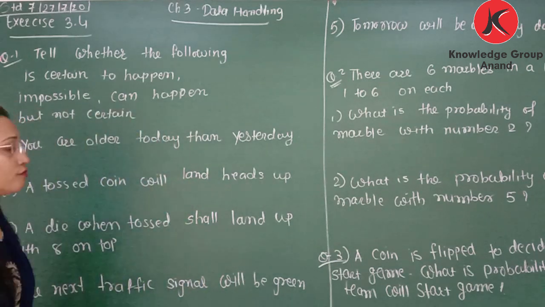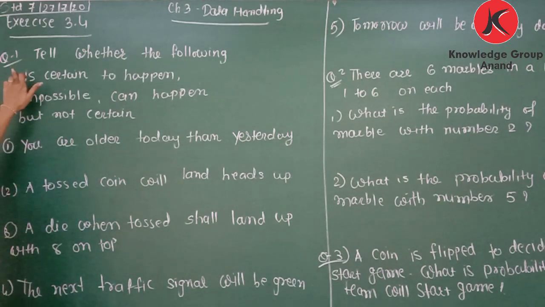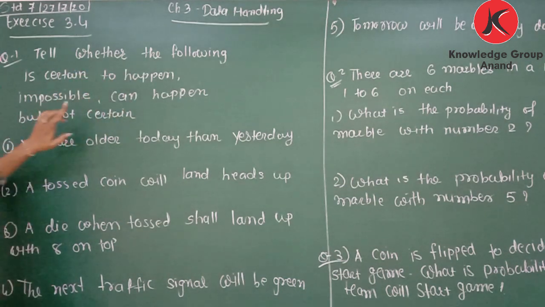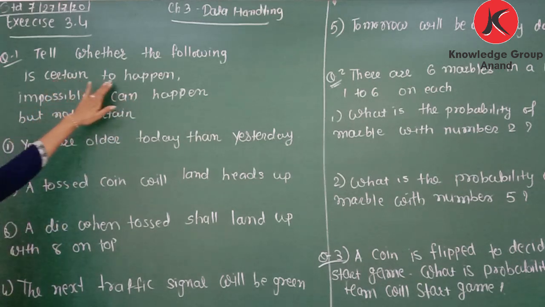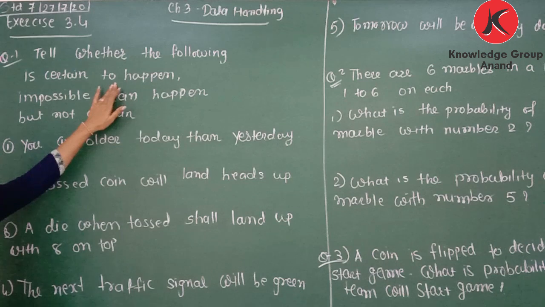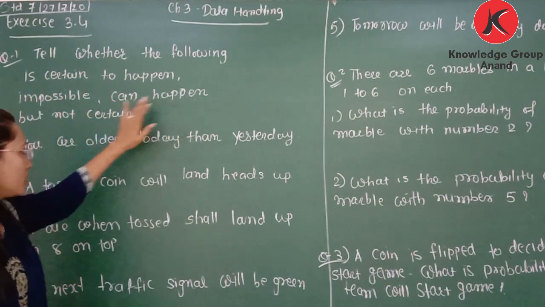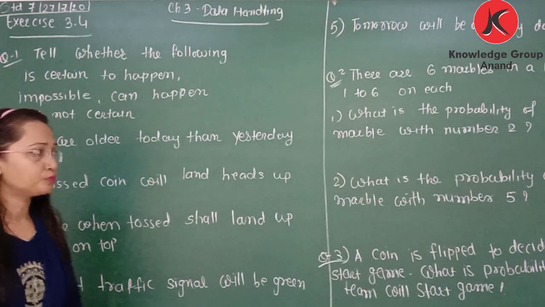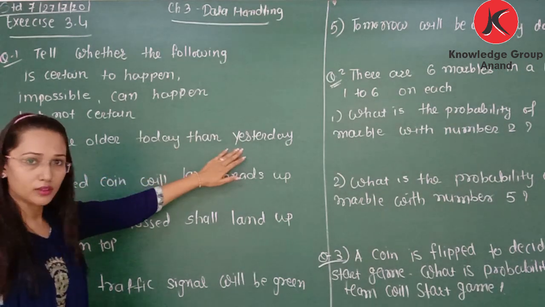Okay. Now we will solve some examples related to this. So we will start exercise 3.4. Question number 1. Tell whether the following is certain to happen, impossible, or can happen but not certain. Certain to happen means it is a true statement. Impossible means it is a false statement, and can happen but not certain means it may happen or may not happen.